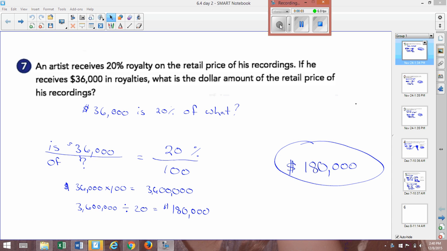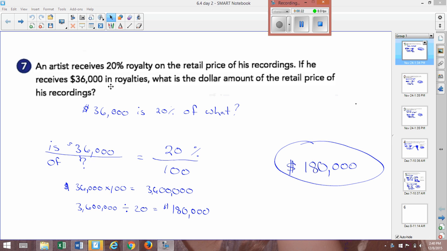This is 6.4, homework number 2, or day 2. An artist receives 20% royalty on the retail price of his recordings. If he receives $36,000 in royalties, what is the dollar amount of the retail price of his recordings?